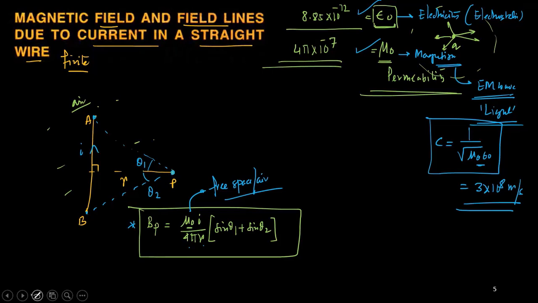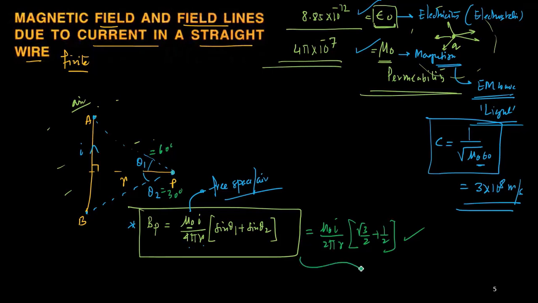Let us take some values. Let us say theta 1 is 60 degrees and theta 2 is 30 degrees. So there is a point P at an angle of 60 degrees for A and at an angle of 30 degrees for B. Simply put in the values. The answer will be mu naught I by 2 pi r, times sine 60, which is root 3 by 2, plus the second term. That will be your answer, and this gives the magnitude.